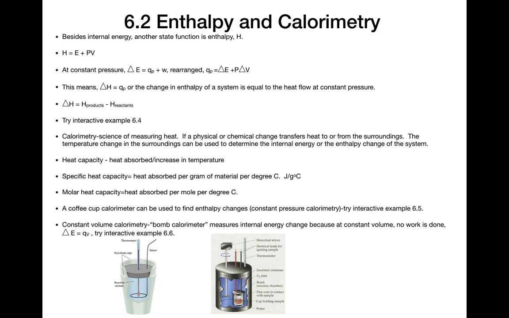Now that's a bit of a confusing way of defining enthalpy, so let's look at it in terms of the change in enthalpy. What does it look like for a system to change enthalpy?